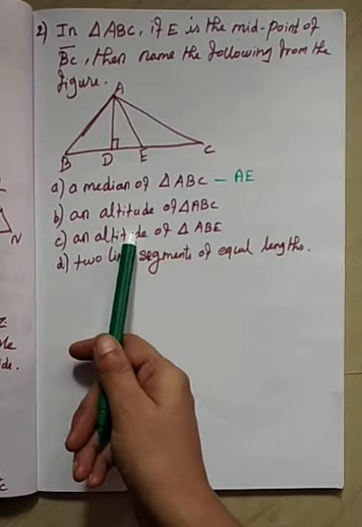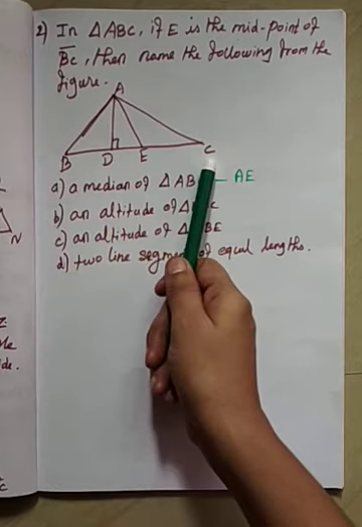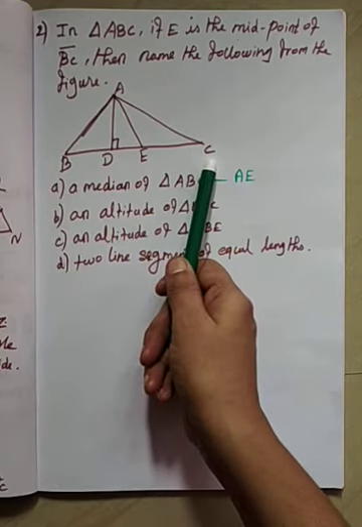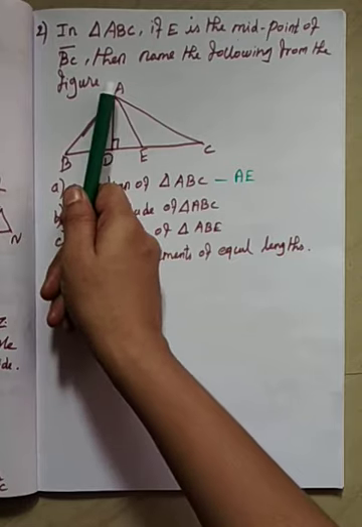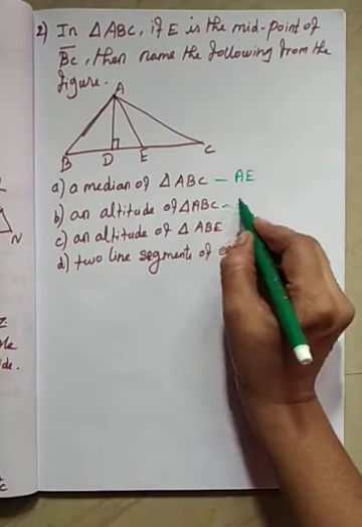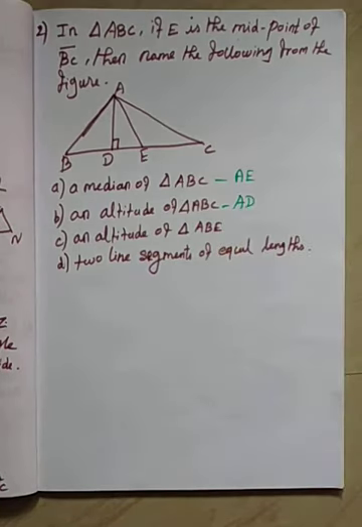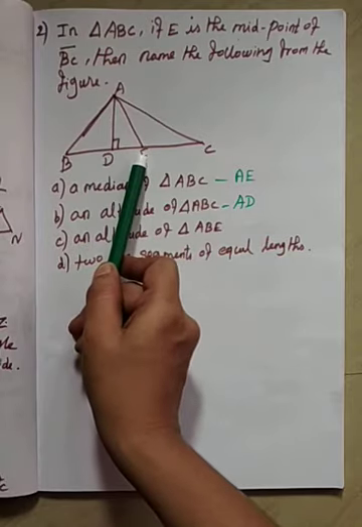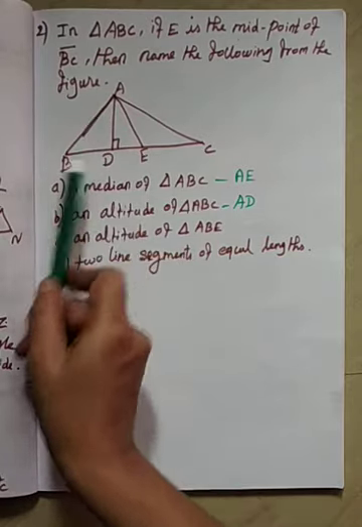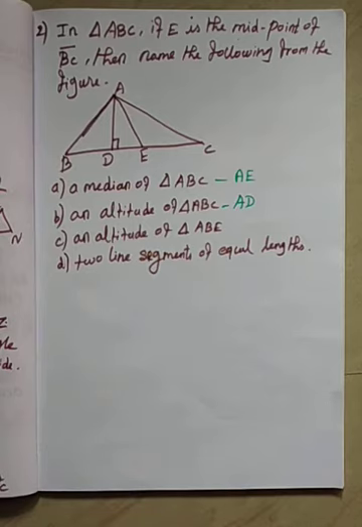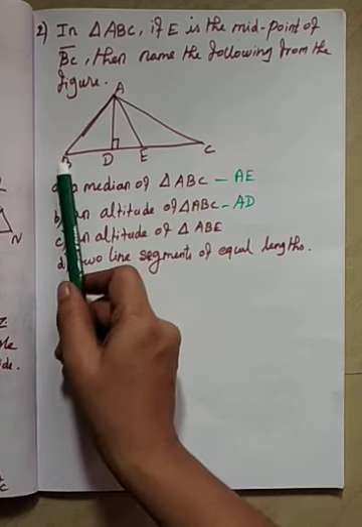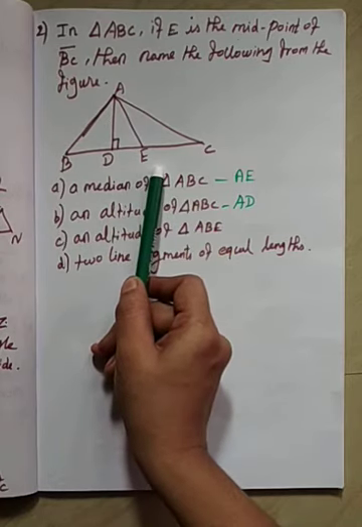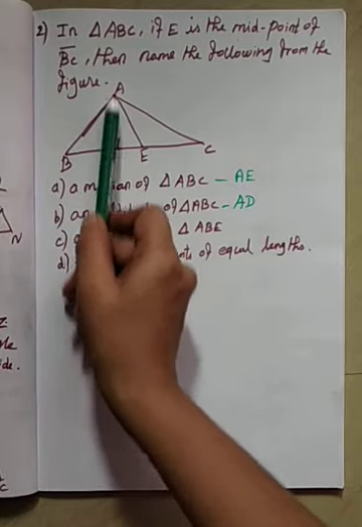Next, an altitude of triangle ABC. What is the altitude of the triangle? So the altitude means that the angle is there, right? So we can say AD. So AD is the altitude of triangle ABC. Okay, AE is a median of the triangle. AD is an altitude of triangle ABC. Next, the altitude of triangle ABE. What is that? The triangle ABE altitude is also AD.